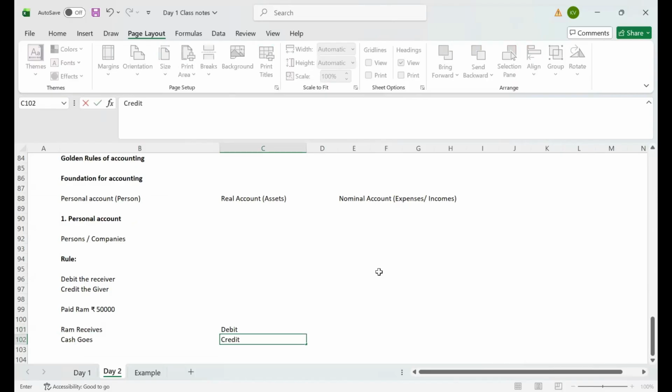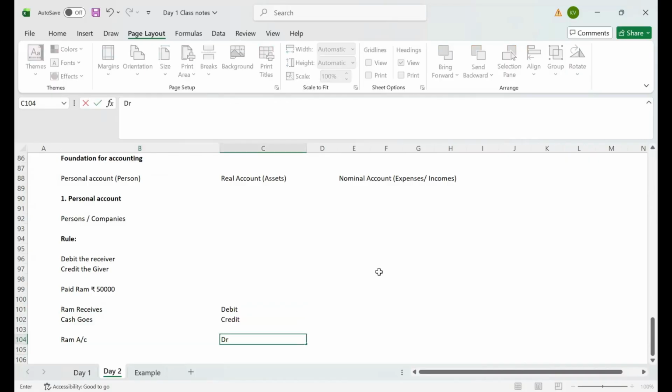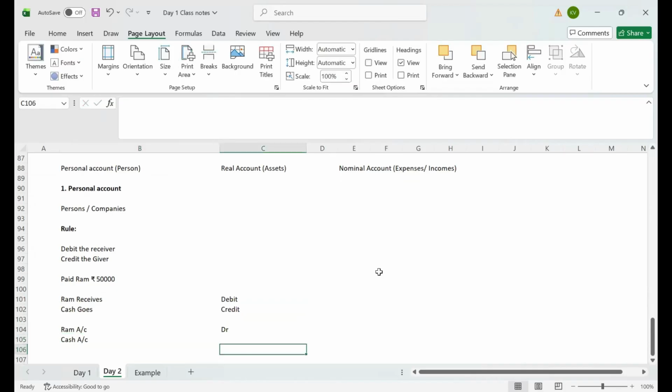What goes out? Okay. In this scenario, the general entry will be Ram account debit, cash account credit, 50,000, 50,000.